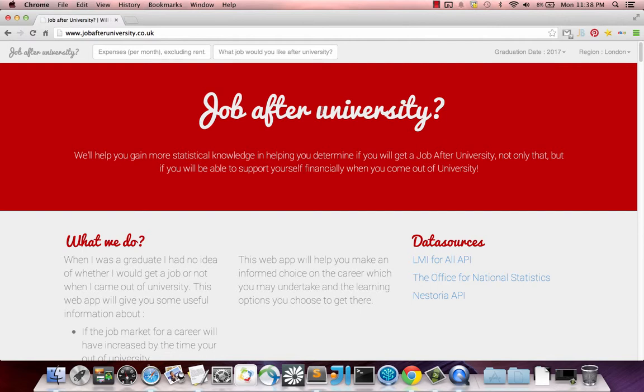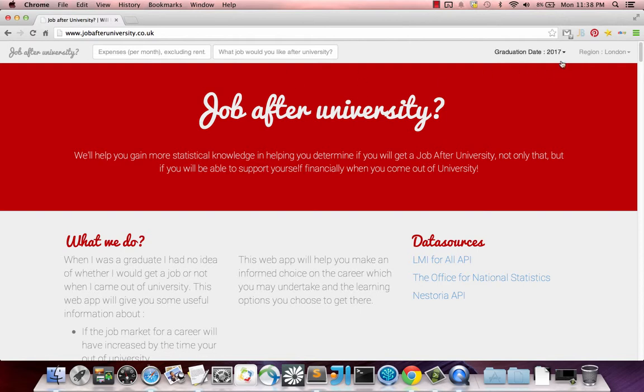So the data sources I'm using to create this web app are the LMI for All API. Of course, this is for the LMI Career Hack competition, and I'm also using data from the Office of National Statistics, and data from the Nestoria API. Nestoria is a property service, so I'm using rentable and buyable property data.